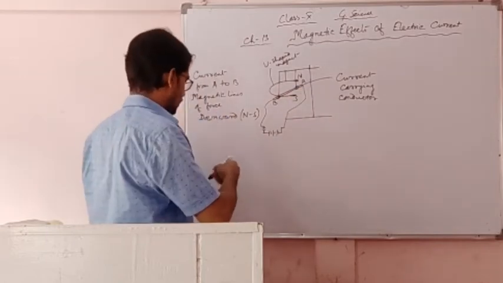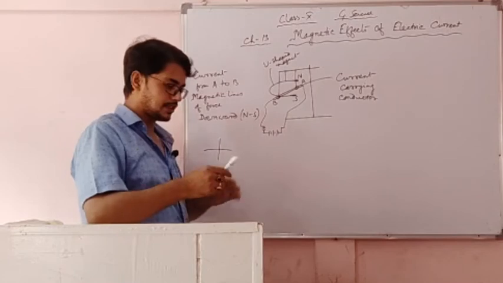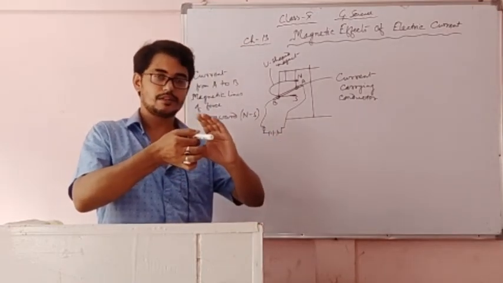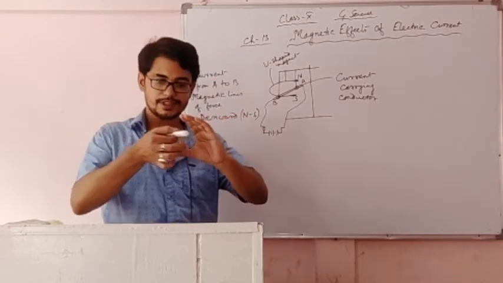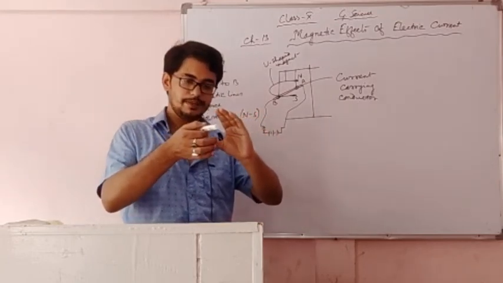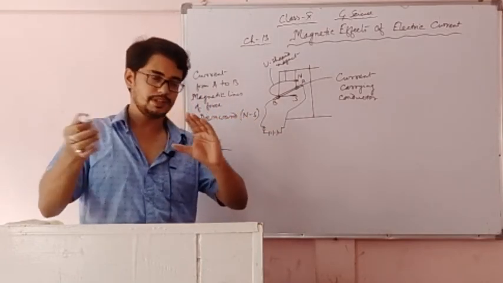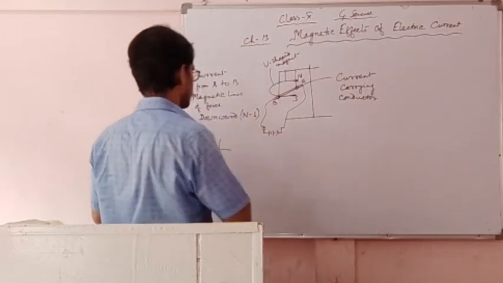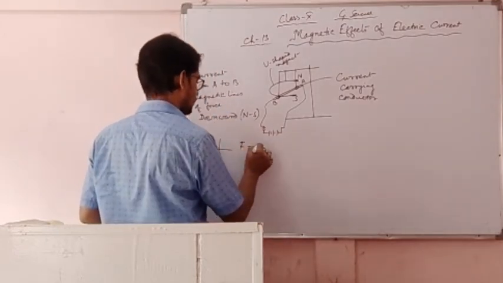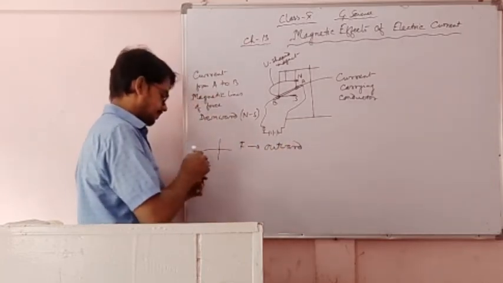When the key is on, it is observed that this conductor is getting pushed out of the U-shaped magnet. That means the U-shaped magnet applies a certain force on this conductor, and the conductor moves outside the magnet. So from that we can say that the force is outward.